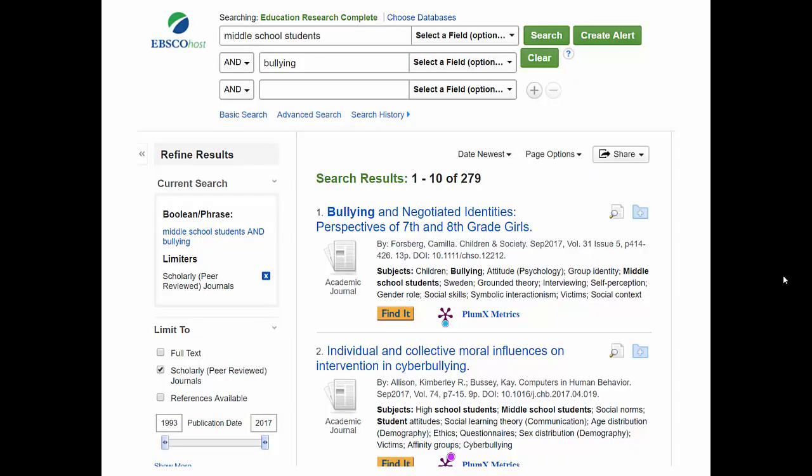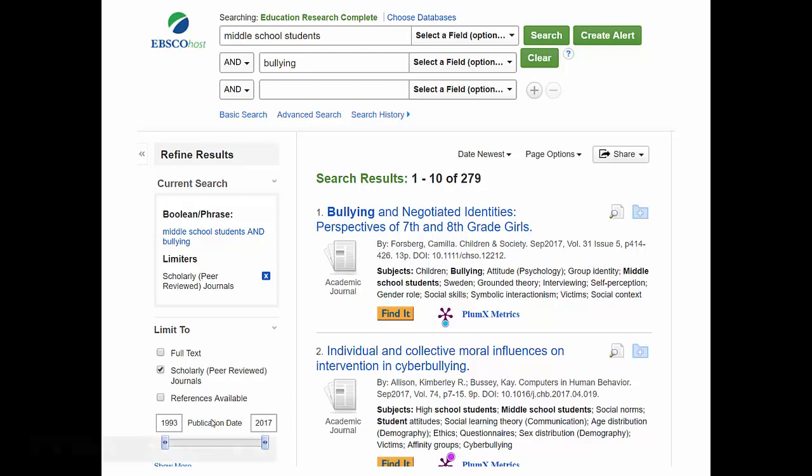Whenever I run a search, one of the first things I look for is the number of search results in my list. You're not looking for a magic number here. It just gives you an idea of what's going on. If you have zero search results, it might be that you've made a misspelling in your search terms, or maybe you tried to combine too many terms into one search box. So again, try to keep it simple when you're starting out.